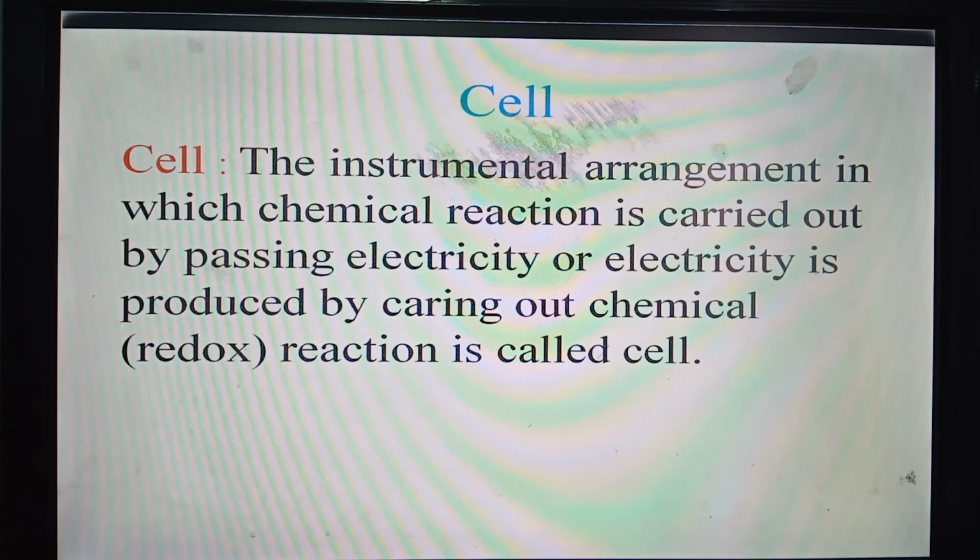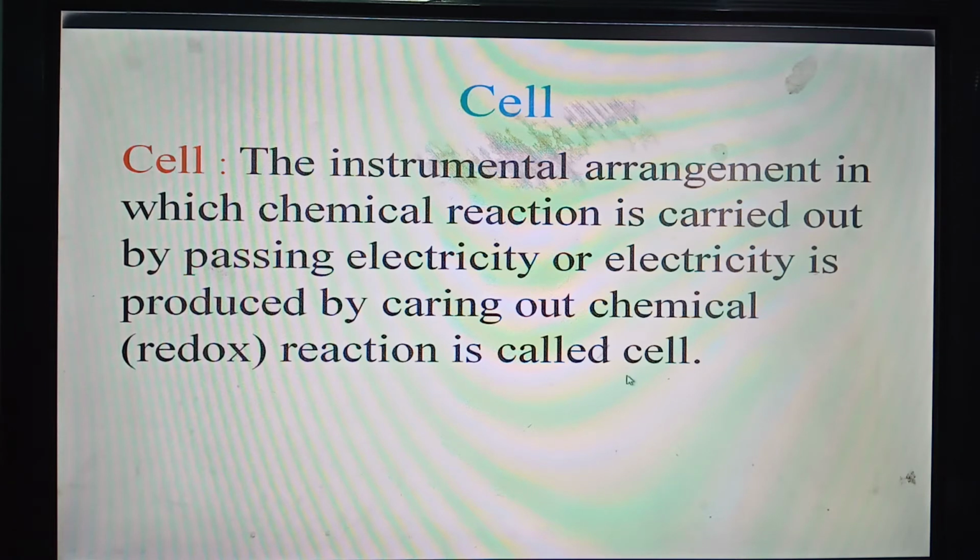Then we shall enter the main part of the chapter, cell. What is cell? Actually, cell is the instrumental arrangement in which chemical reaction is carried out by passing electricity, or electricity is produced by carrying out a chemical reaction, mainly redox reaction.